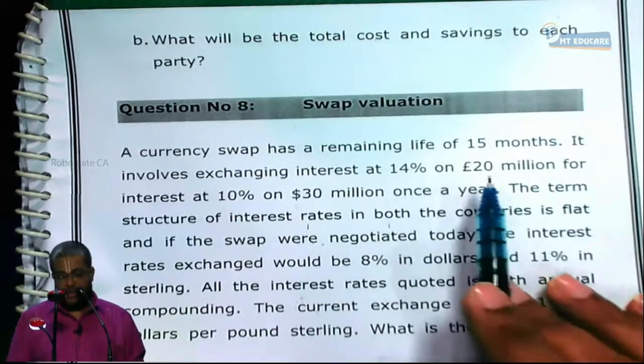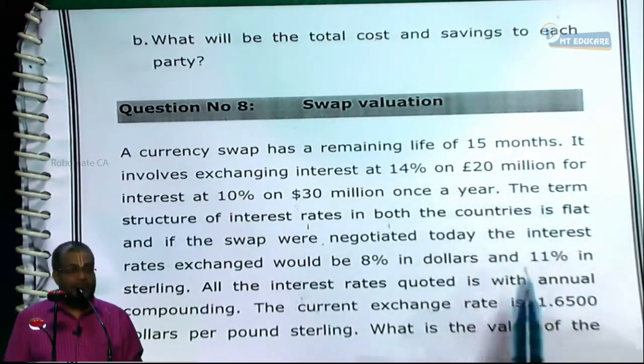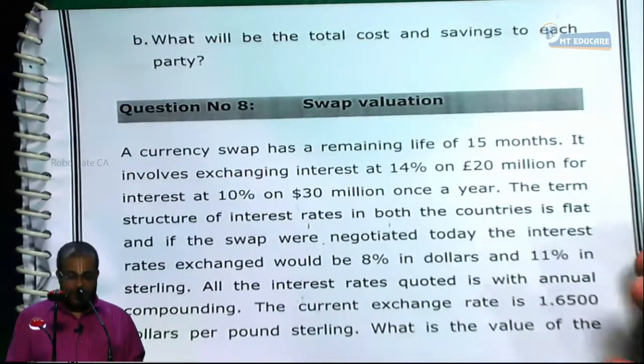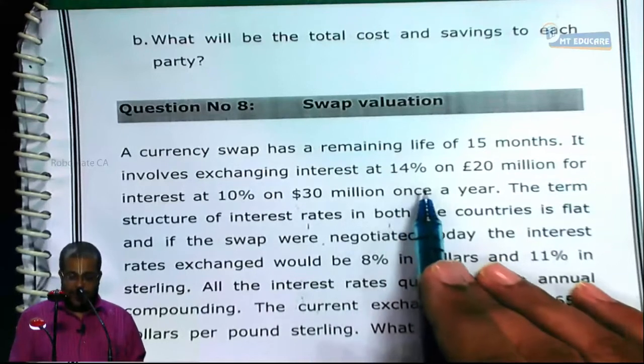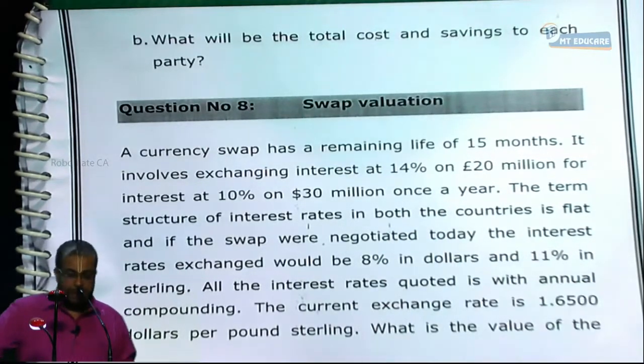A currency swap has a remaining life of 15 months. How many years? That's what I asked you last time also. It involves exchange of 14% interest on 20 million pounds for 10% interest on $30 million once a year.